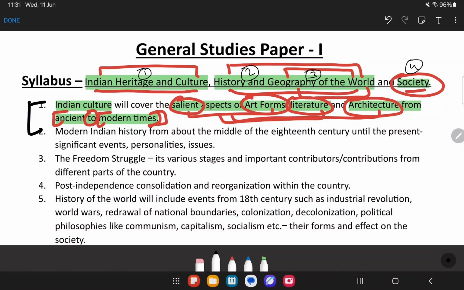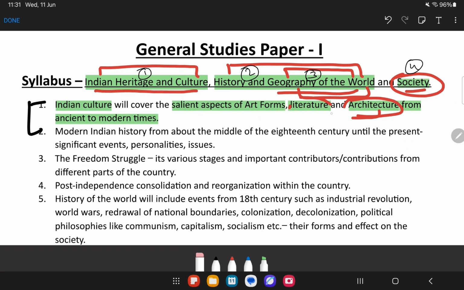So this is one part of the syllabus where we are covering Indian culture from ancient to modern times, and we will be studying the salient aspects. Salient aspect means what? Like the features, those kinds of things we will be covering for this particular topic. What are those things? The art forms, literature and architecture. So we will cover these three things from here. So this is one part of the syllabus. Okay? Now we will move to the next part.